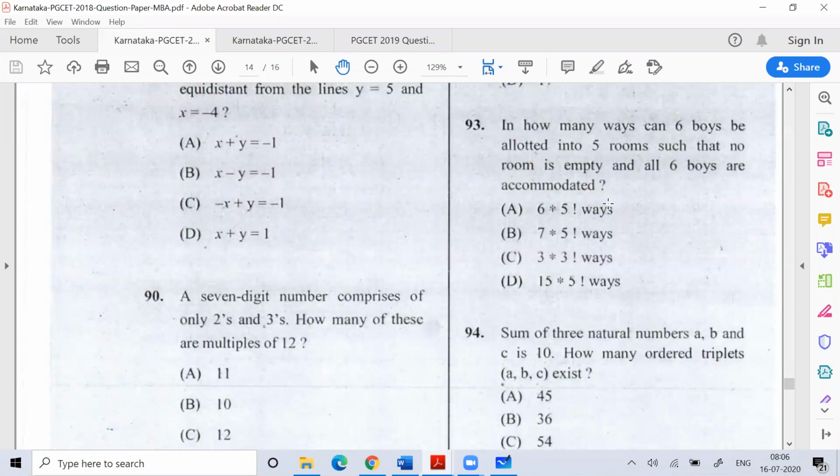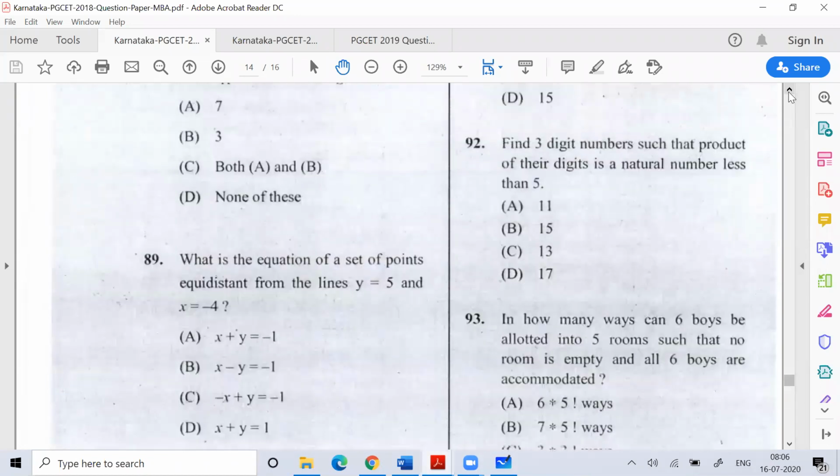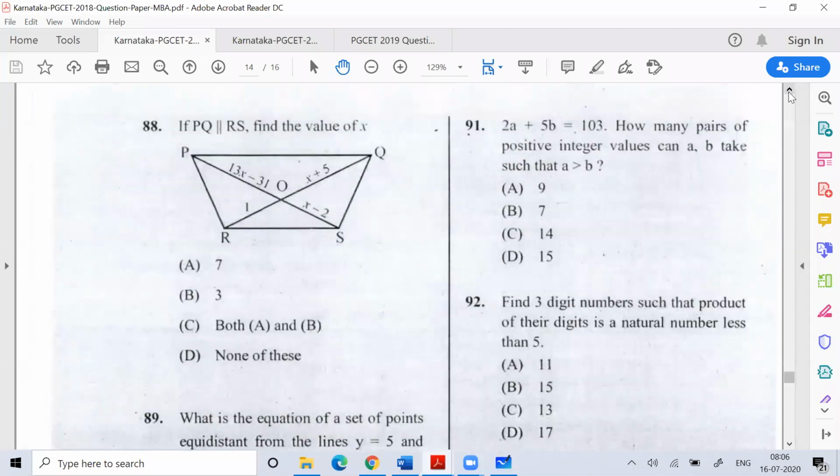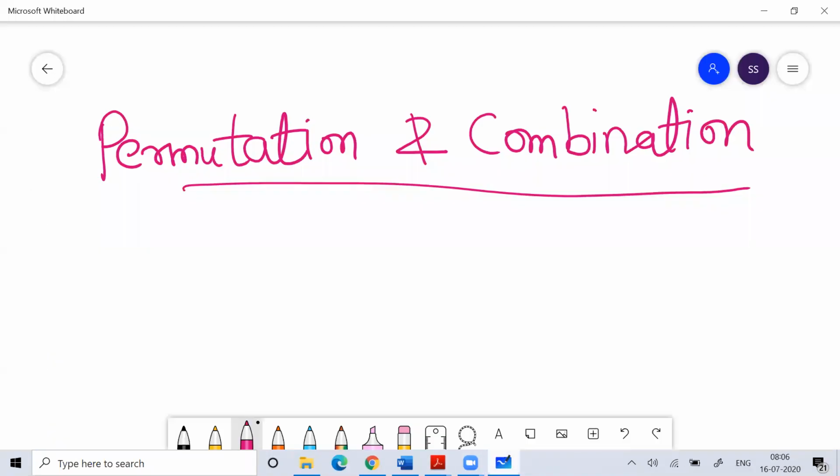The idea of telling you all this is that you have to understand the importance of the chapter called numbers and how that is interrelated with the concept of permutation combination. When we study permutation combination, we need to be clear with the concept of factorial. When I say 7 factorial, what is it basically? 7 factorial is 7 into 6 into 5 into 4 into 3 into 2 into 1.